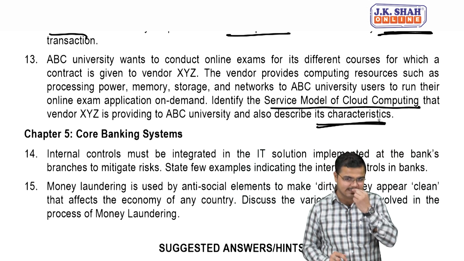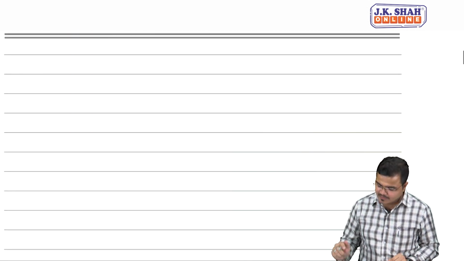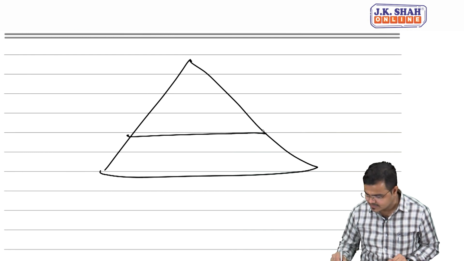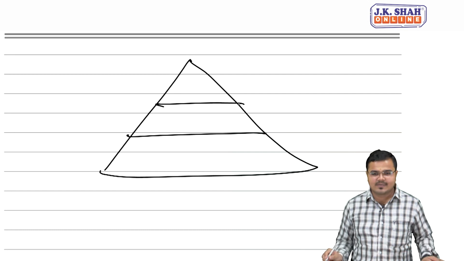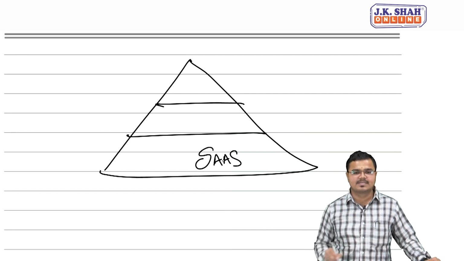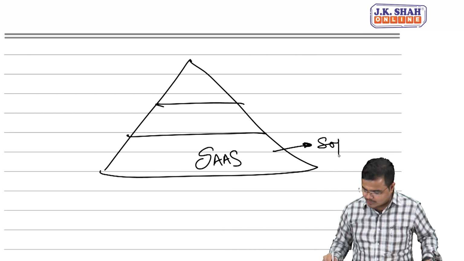Now to explain this concept, let me tell you one thing very clearly. In cloud computing services, we have 3 layers of services. The first layer is called software as a service, SaaS, in which someone is going to provide me only the software function to use.